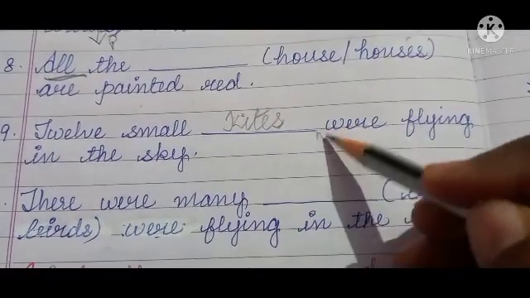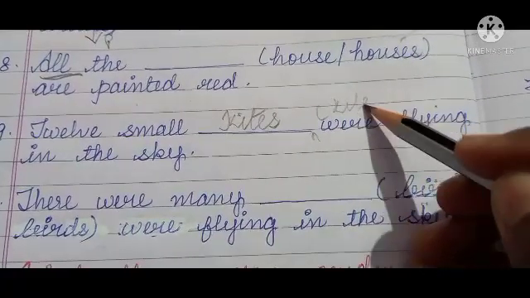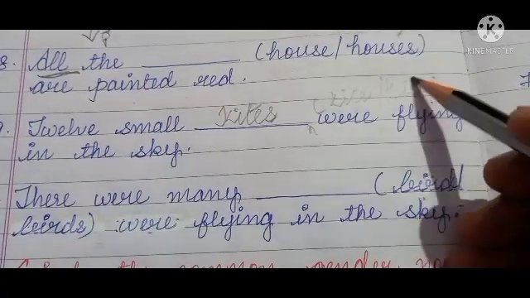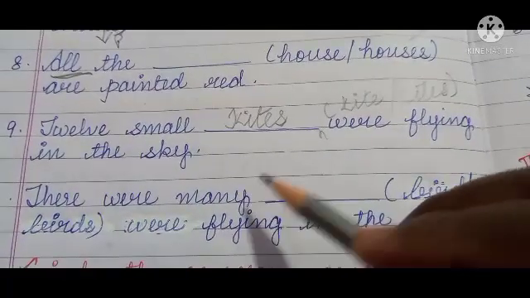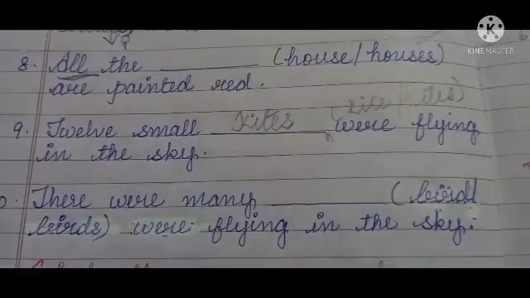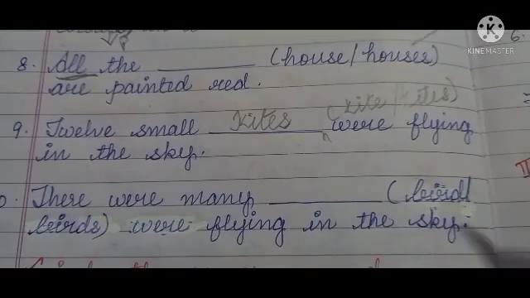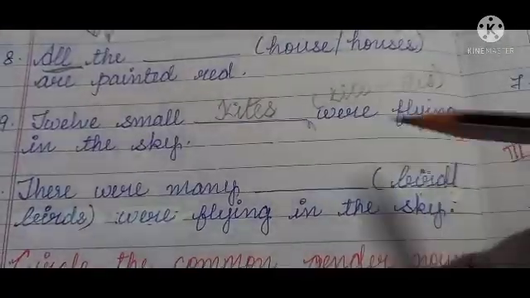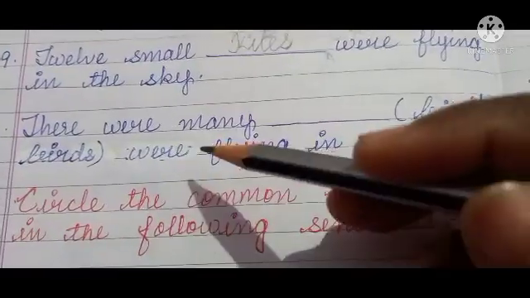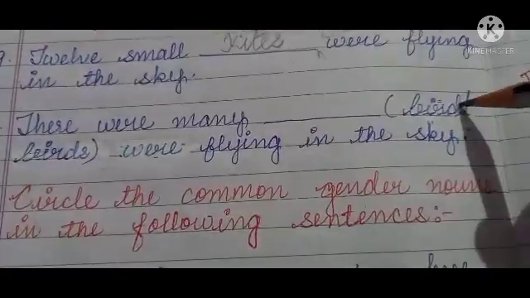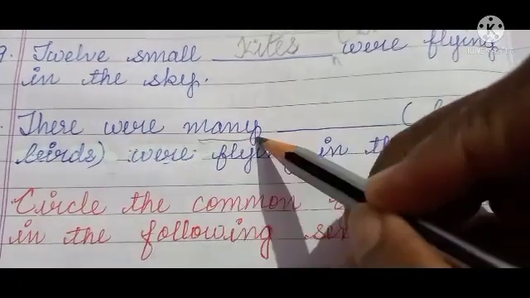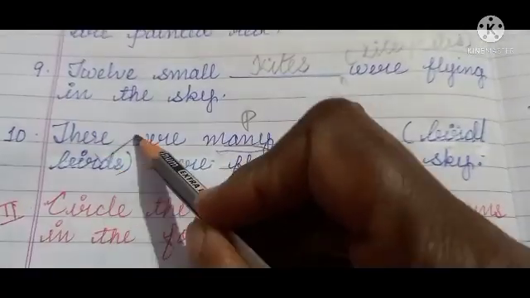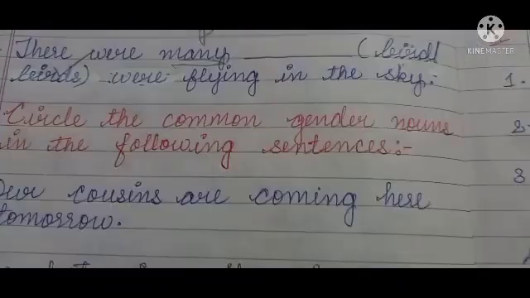There is no option given. Kite or kites. 12 small kites, or birds also you can write. Okay, children. So 12 small kites were flying in the sky. Next, there were many dash, bird or birds. Many, again also you can see, is a plural word. So birds. Now birds were flying in the sky.